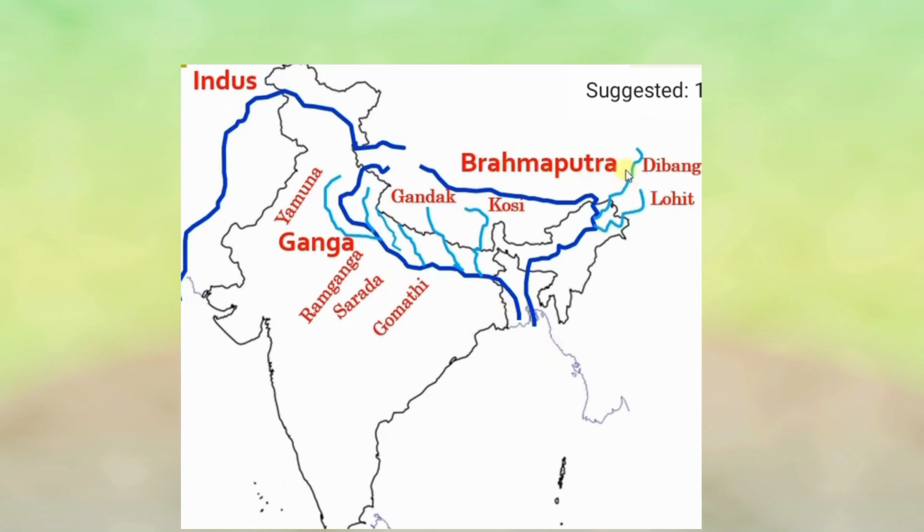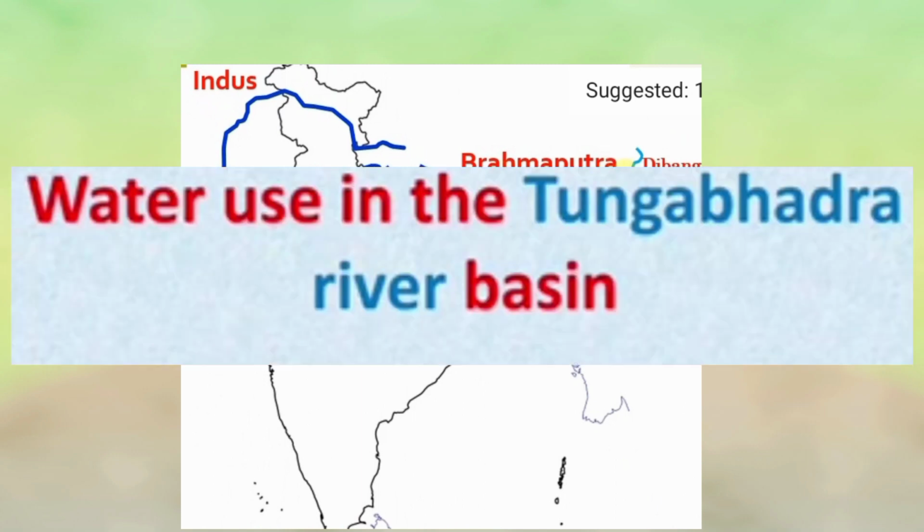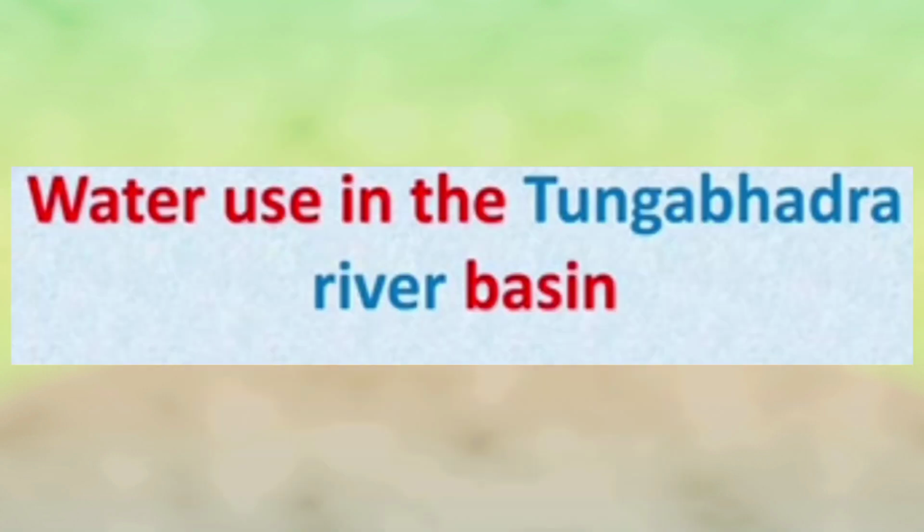With this background, we can understand the inefficient and unfair ways through which water is currently used. How we could be more judicious and fair is examined through the case study of Tungabhadra River Basin. This is a complex exercise but possible.